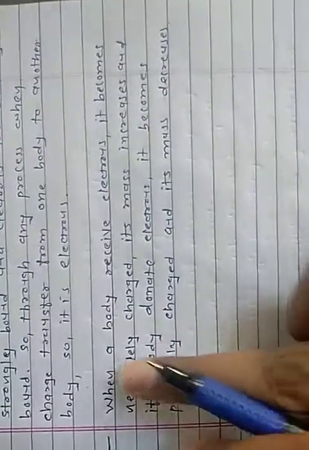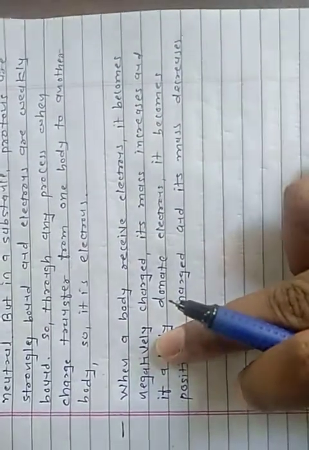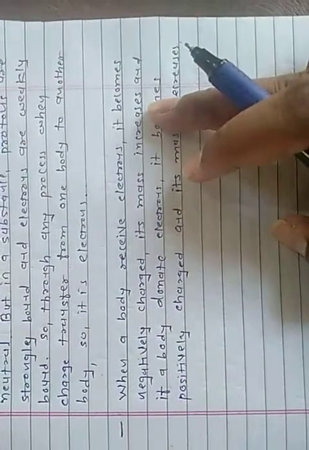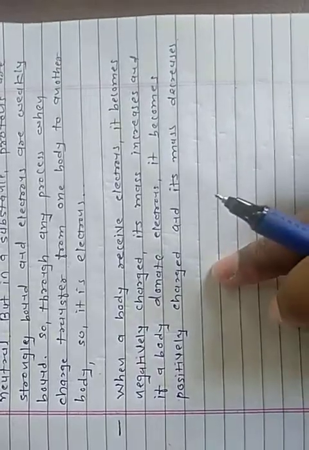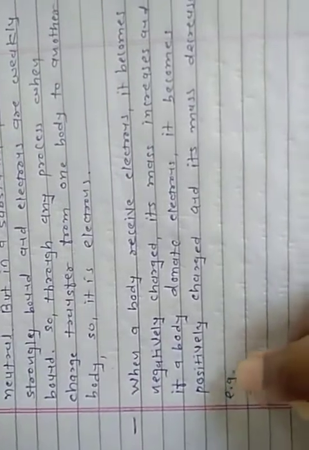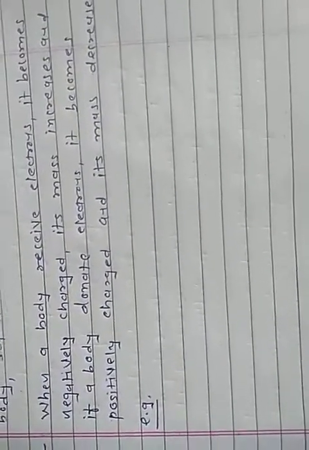When a body receives electrons, it becomes negatively charged, and its mass increases. And if a body donates electrons, it becomes positively charged and its mass decreases. For example, when a glass rod is rubbed with a silk cloth, electrons transfer from the glass rod to the silk cloth. So the glass rod becomes positively charged and the silk cloth becomes negatively charged.